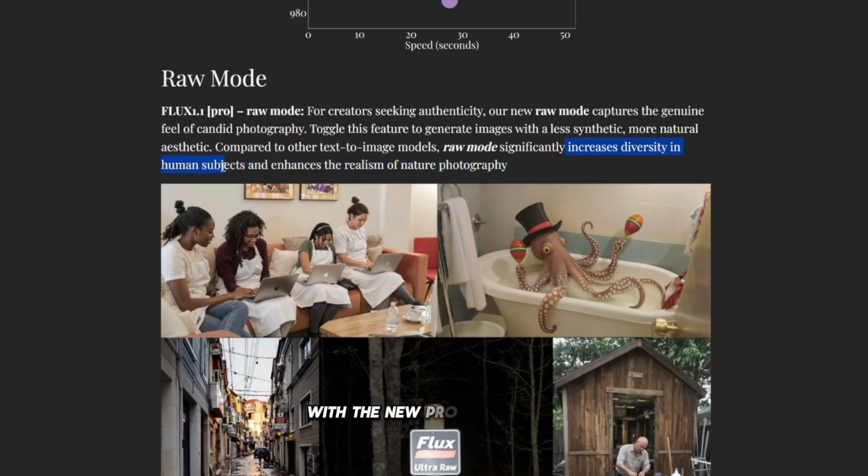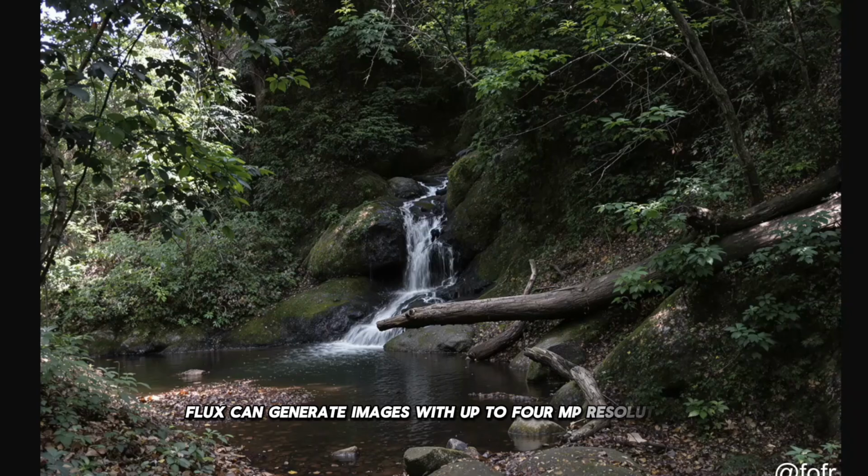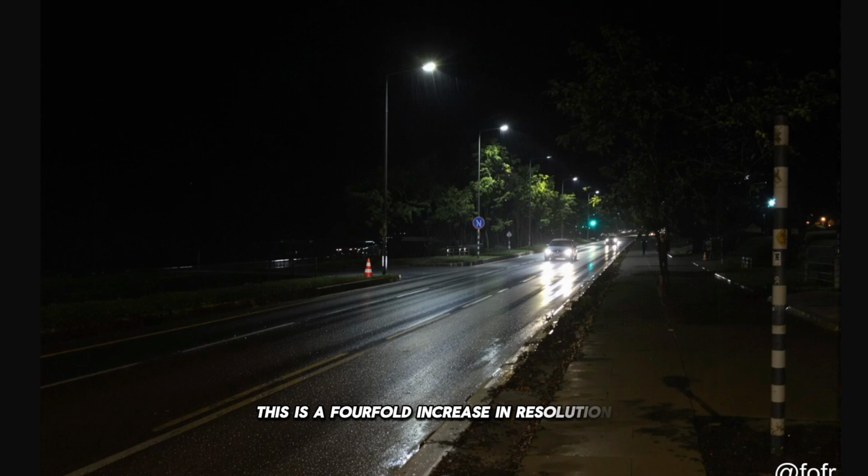With the new Pro Ultra mode, Flux can generate images with up to 4MP resolution, ensuring every detail is crisp and clear. This is a fourfold increase in resolution compared to the standard mode, perfect for high-quality prints and professional projects. Despite the higher resolution, Flux 1.1 Pro maintains impressive generation speeds, producing high-quality images in just 10 seconds per sample.